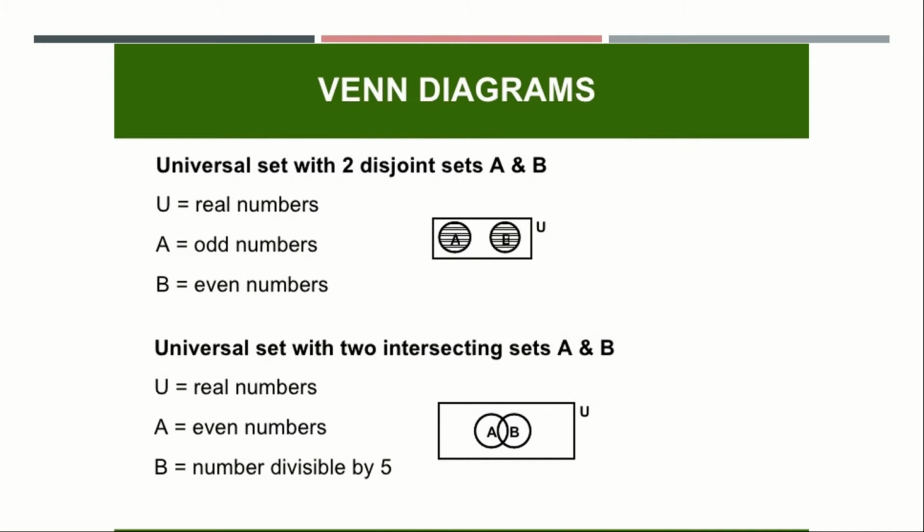In even numbers, there will be a number which is divisible by 5. For example, 5 twos are 10. So 10 is an even number and also 10 is a number which is divisible by 5. Therefore, they are called intersecting sets. So disjoint sets are sets which don't have any common elements, whereas intersecting sets have a common element between both the sets.